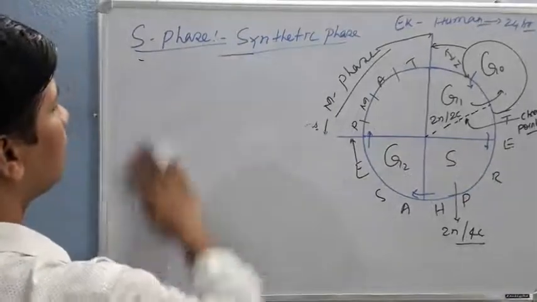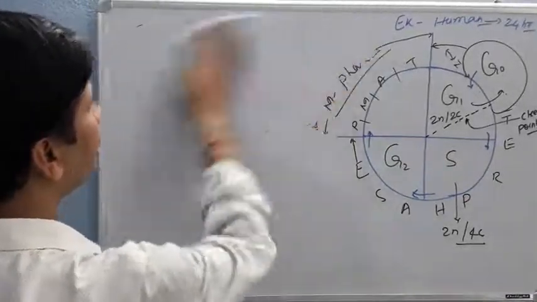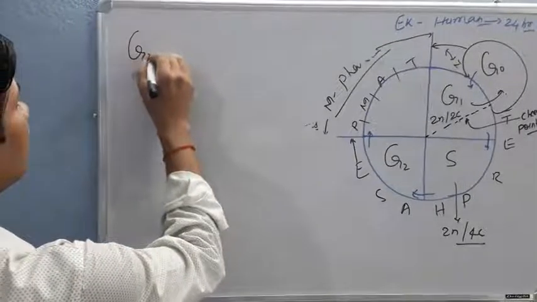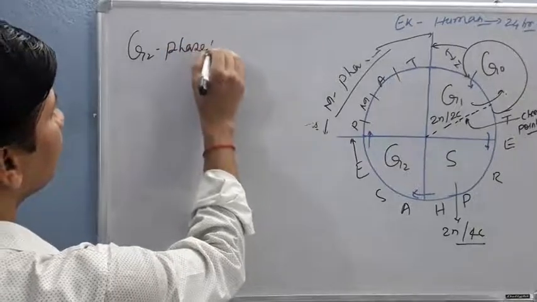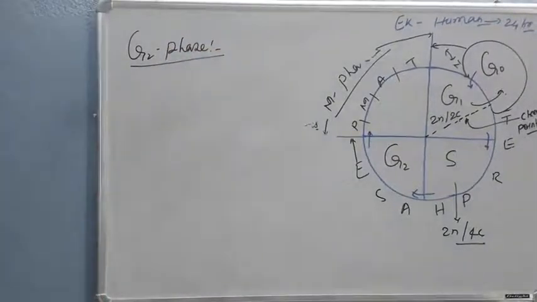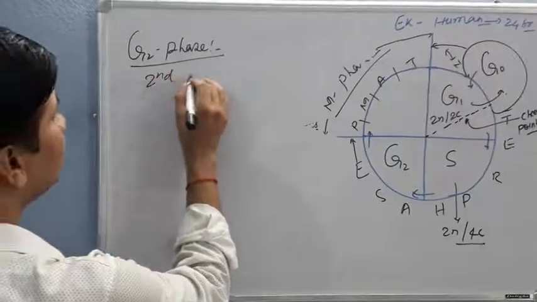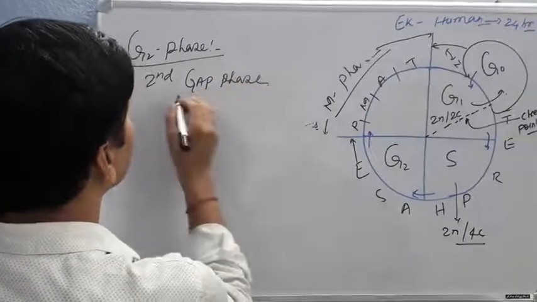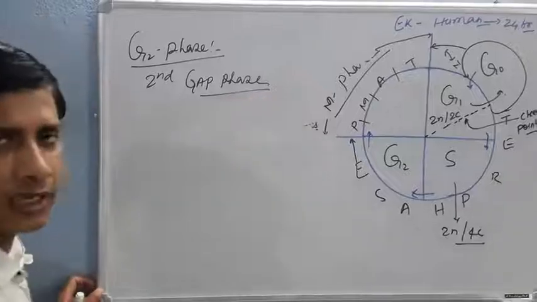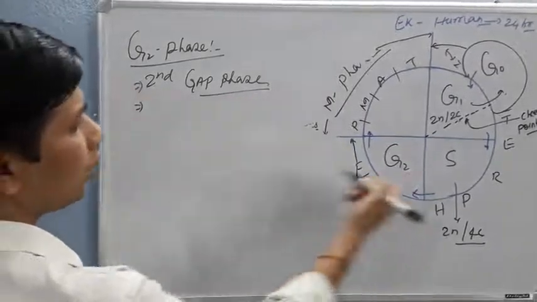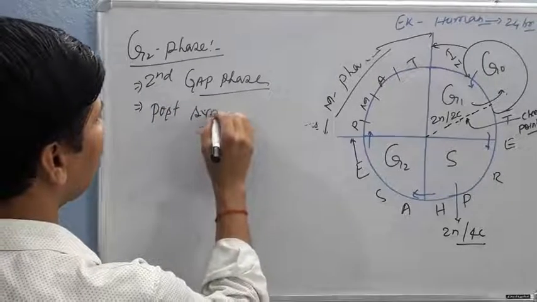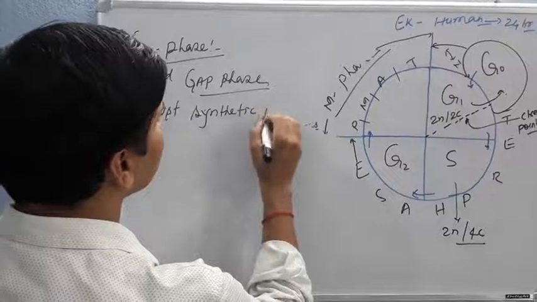Now I am going to discuss the G2 phase of the cell cycle. This phase is also called the second gap phase of the cell cycle, or the post-synthetic phase.